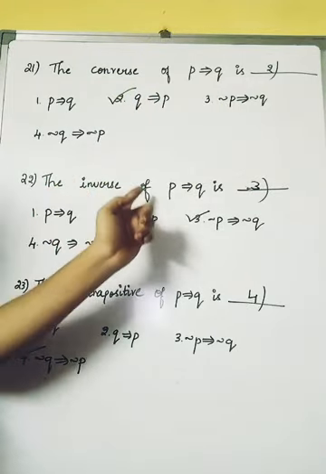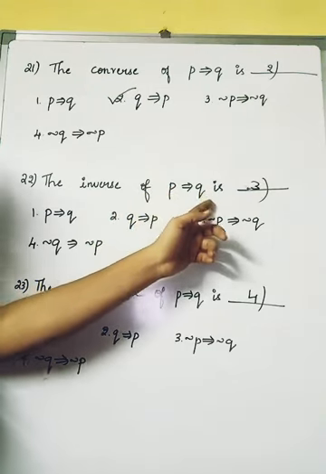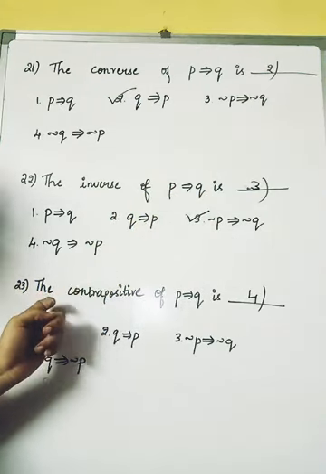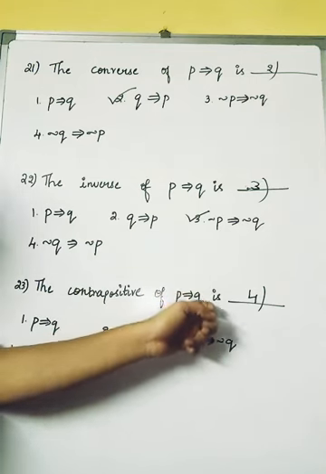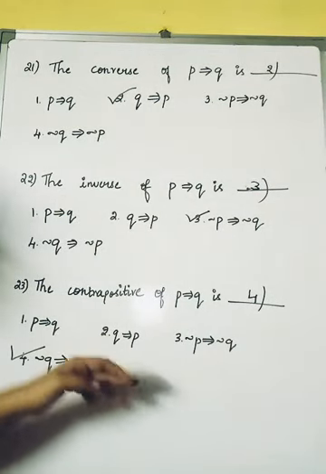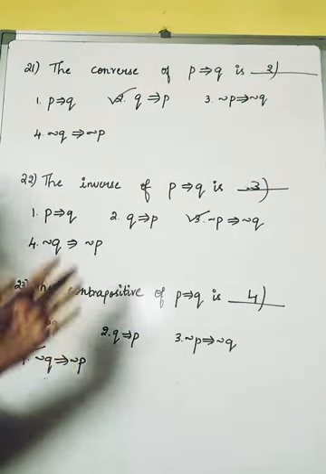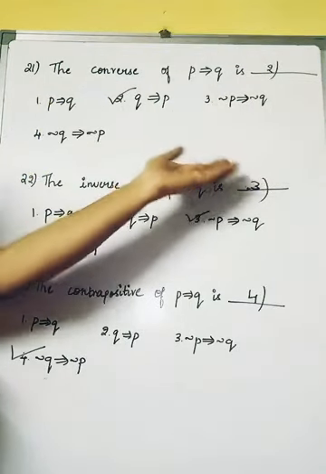Next, the inverse of P implies Q is the negation of P as well as the negation of Q. Next, the contrapositive will always be the negation of Q implies the negation of P. That is the difference between inverse and contrapositive. Don't get confused there. Converse is very easy. P implies Q, you will be writing it as Q implies P.